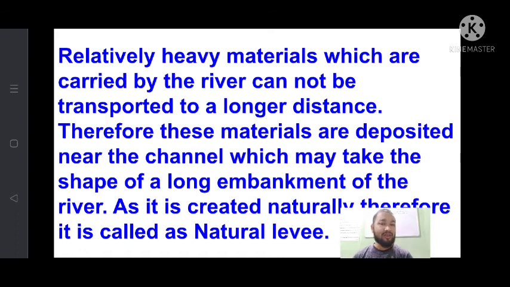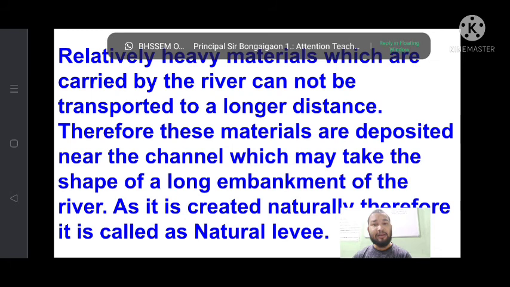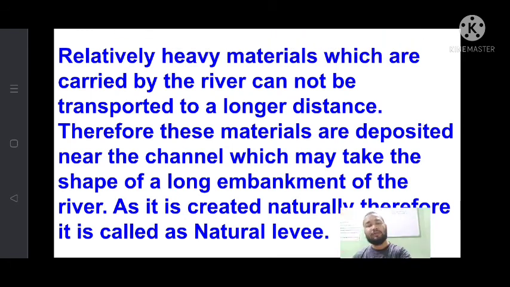In our Assam, you can see various types of natural levee as well as artificial levee. Artificial levee means artificial embankment which is created by the government to control the flood. These are not natural levee. These are man-made embankments. Okay.